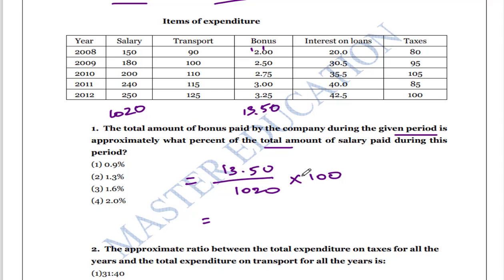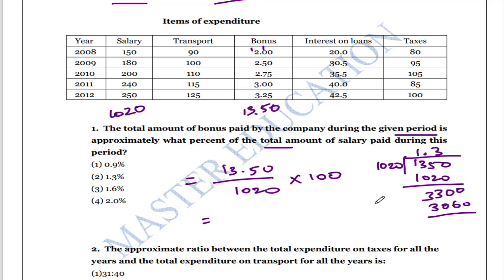Multiply by 100, so you get 1350 divided by 1020. It comes to nearly 1.3, so 1.3 percentage is the answer.